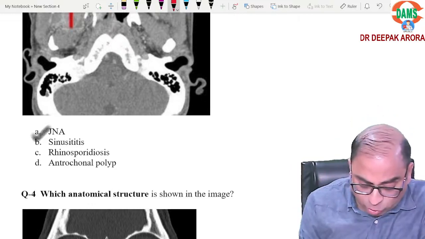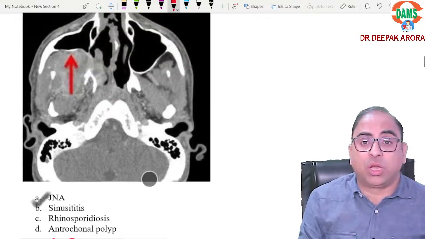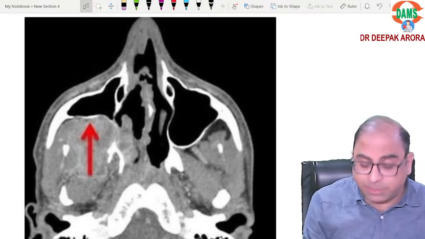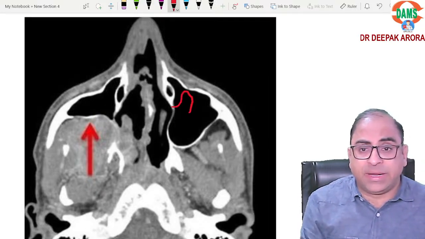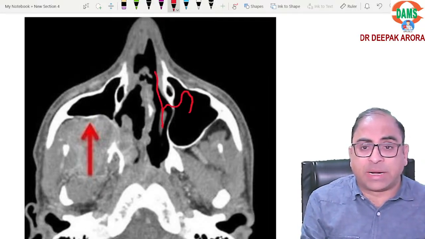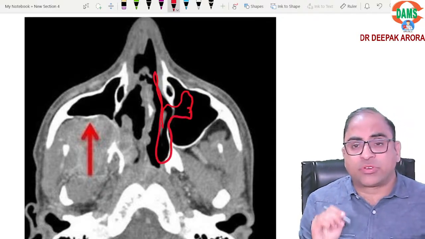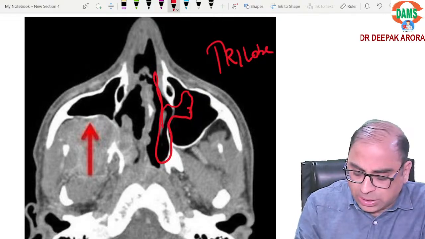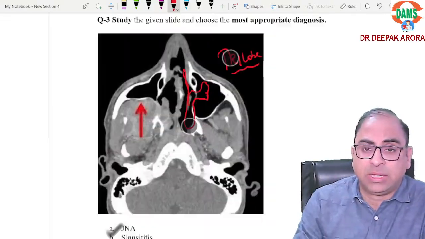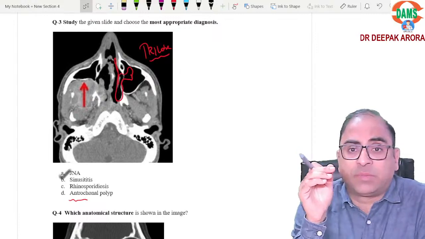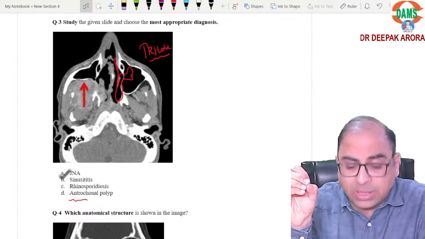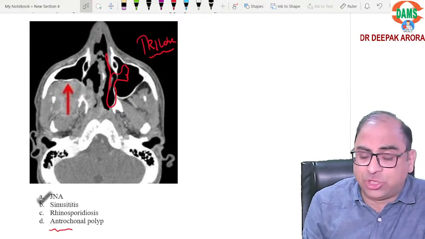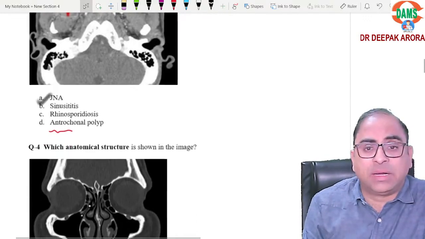Then antrochoanal polyp. The antrochoanal polyp will again come from the maxillary sinus. Now tell me beta, what will be the appearance? It will come from the maxillary into the nose, then one part going anteriorly, one part going posteriorly, and it will have a typical tri-lobed appearance. I hope you are getting my concept. So always rule out the options, beta. So the answer in this MCQ will be going in favor of angiofibroma, that is your Holman-Miller sign.